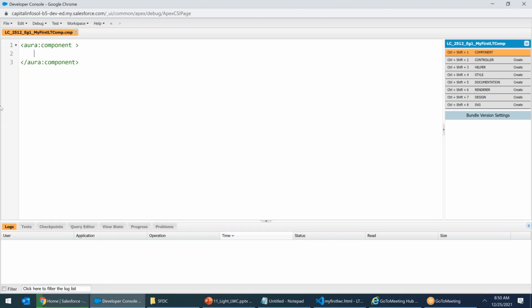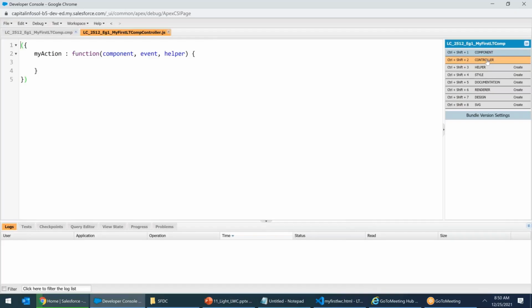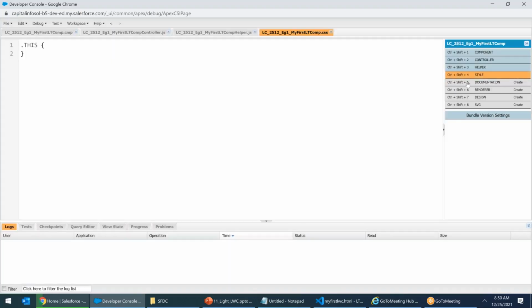Within this component, you have the component for design, controller for logic, I told you, .js. Whenever you click on controller, it will create the name controller.js. Whenever you click on helper, the name helper.js. Style, name .css.